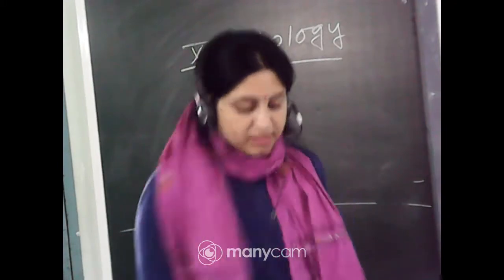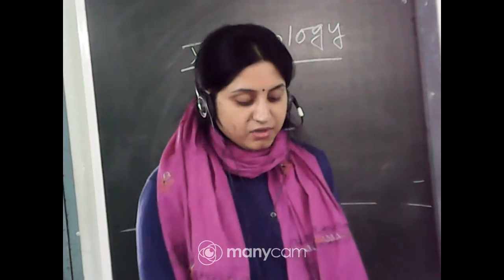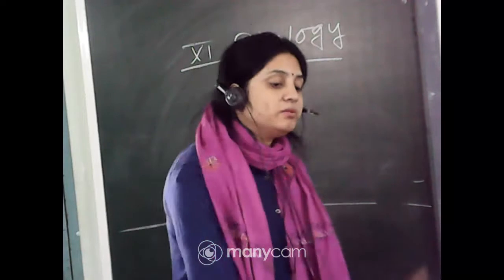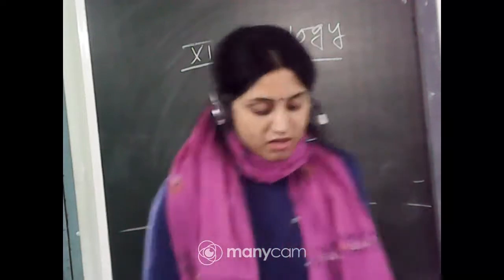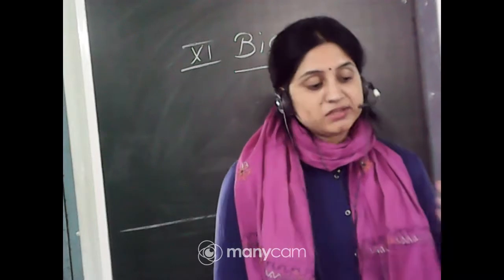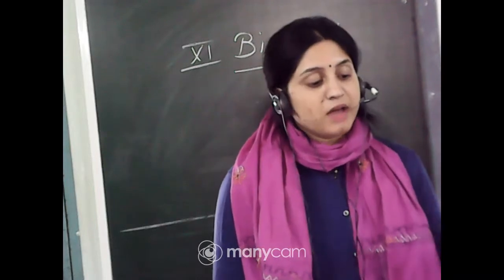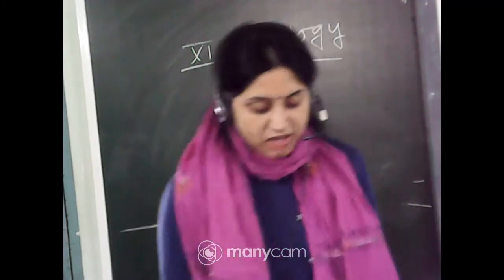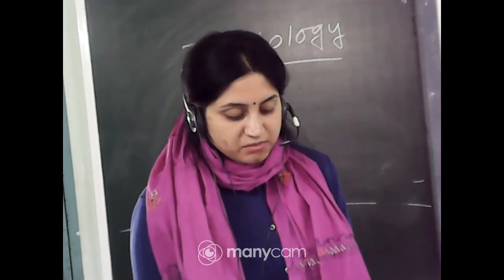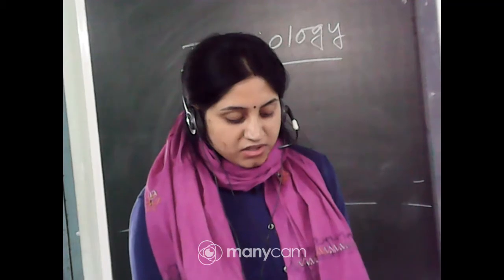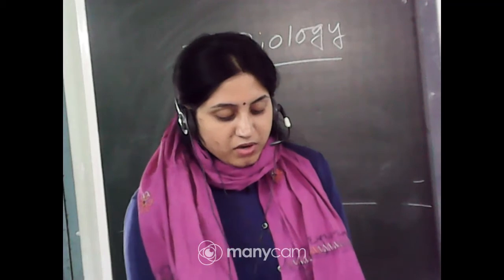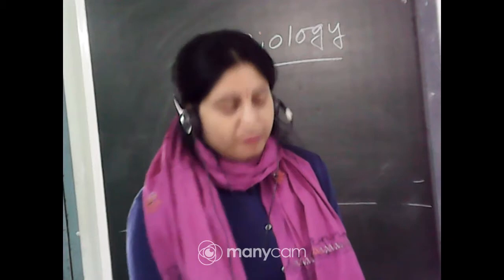Next question: what is the condition called and how can it be rectified? You know that when the blood glucose level is high, what will happen? Diabetes. So prolonged hyperglycemia: if the blood glucose level is increasing day by day, that condition is known as the hyperglycemic condition. This hyperglycemic condition leads to a complex disorder called diabetes mellitus, which is associated with the loss of glucose through urine and harmful compounds known as ketone bodies, due to protein metabolism.